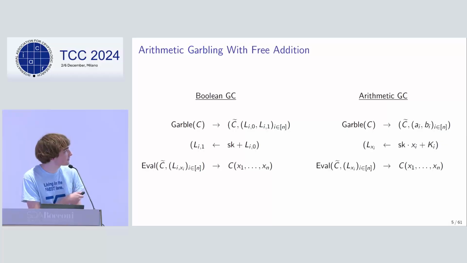Now some Boolean schemes satisfy free XOR, where the difference between the two wire labels is the same secret key for every wire. Similarly, some arithmetic garbling schemes use the same linear multiplier sk to encode all the wire labels. The point of setting these to be equal is that this makes them into something like a homomorphic MAC. If you add two labels together, then you end up with a valid wire label for the sum of the two inputs.